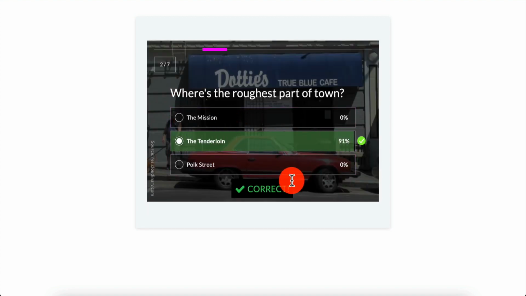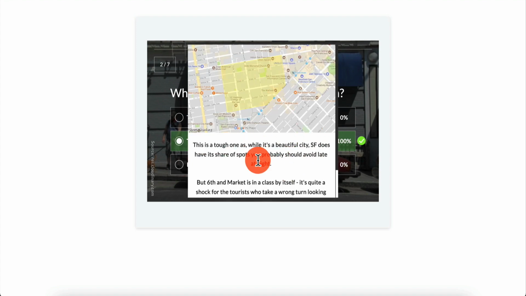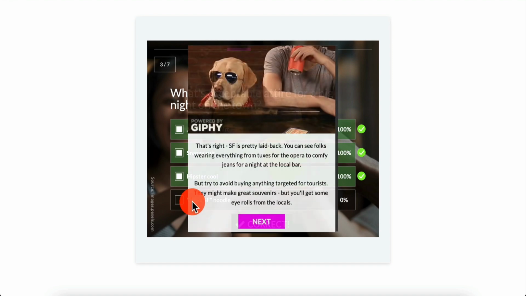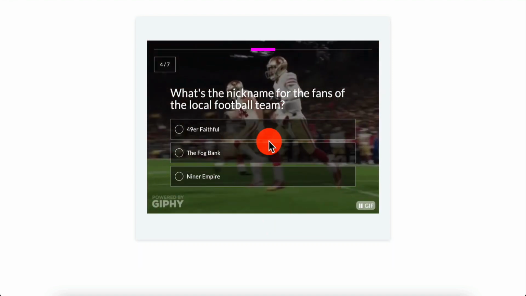Tenderloin. I can go in here. Let's see if I remember San Francisco. This is the answer right here. I can hit next. What's acceptable attire? So I can do this. I can do these things. I can say choose. And these are three ones except I love SF, right? That's obviously a tourist thing.